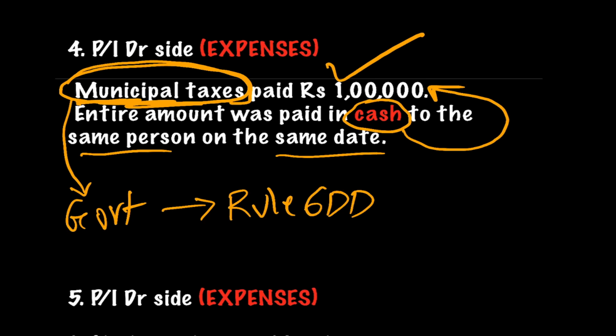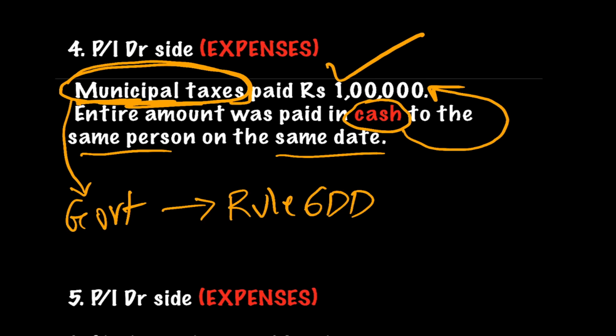Now, obviously, they will not very clearly give that municipal tax was paid to the government. Obviously, they will not specify like that. But once they have said municipal taxes, it is obvious that in India, municipal taxes are paid to government only, which are paid to local authority. So, if they are paid to government, then by applying Rule 6DD, this expense, even though it is paid in cash, has to be allowed.